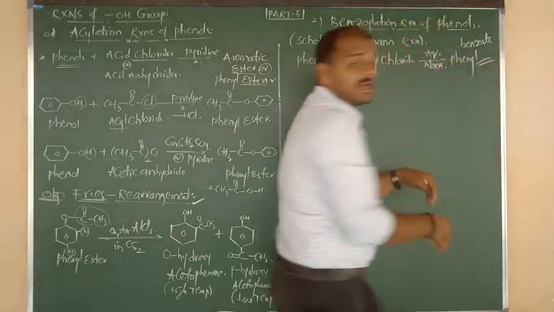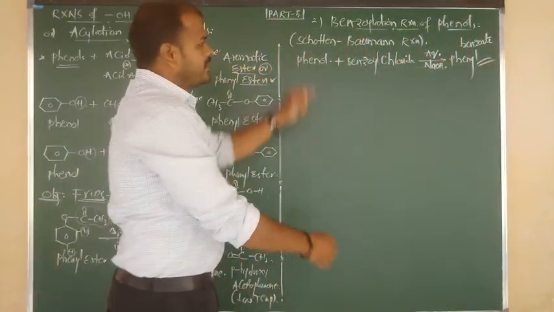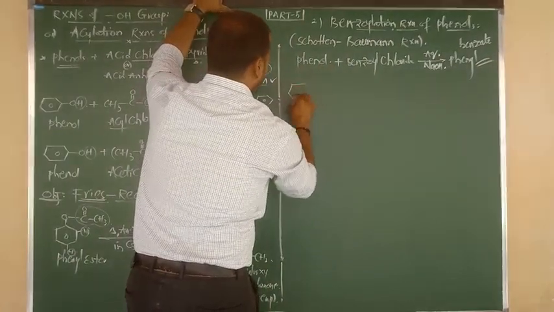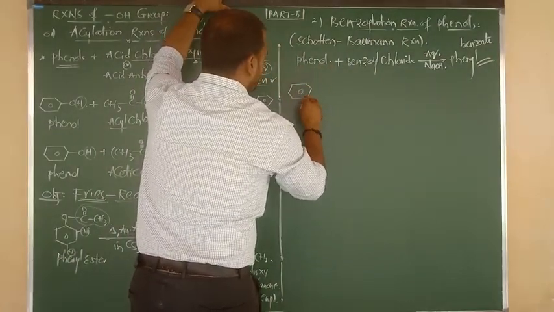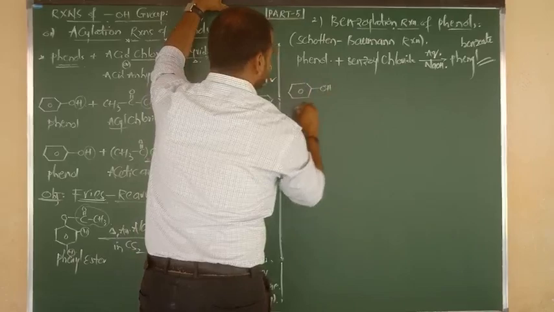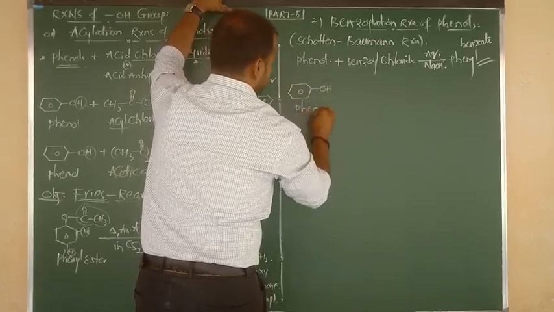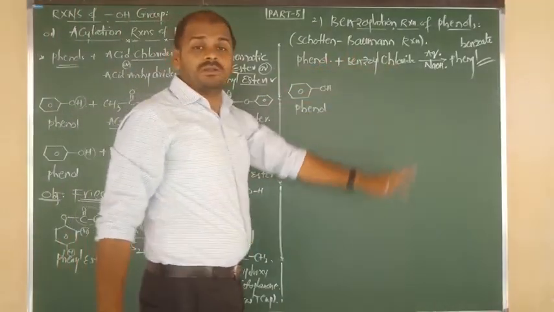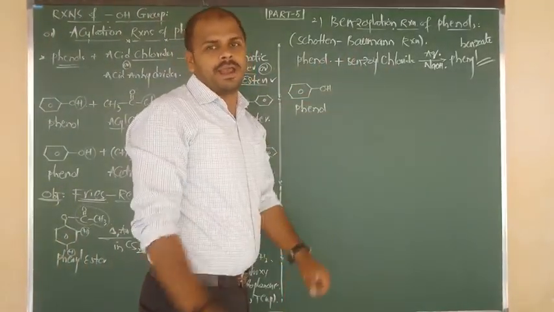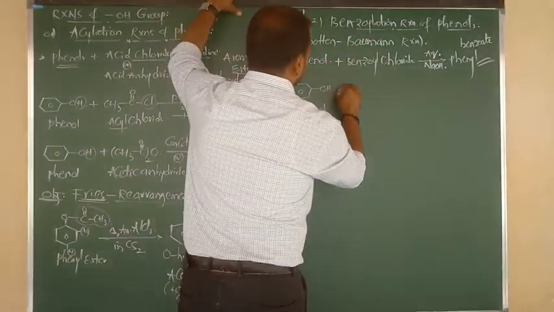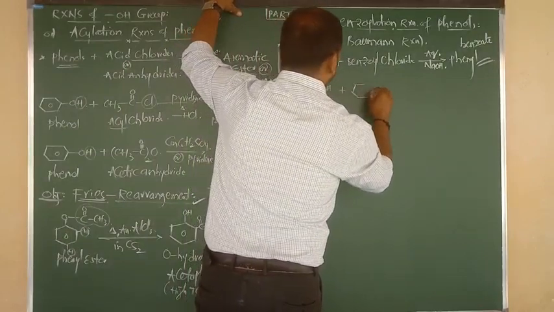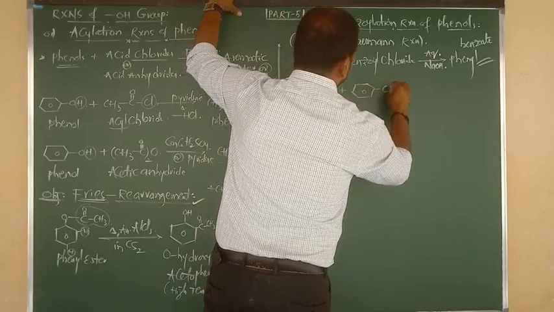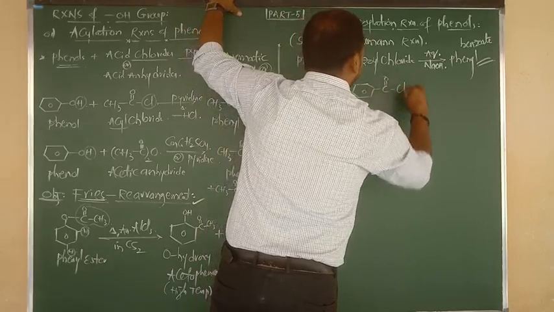Of course, it is also an aromatic ester. First I will tell you the equation. What is the formula of phenol? Phenol means benzene bonded to OH. It undergoes reaction with benzoyl chloride. Benzene bonded to C double bond O Cl.